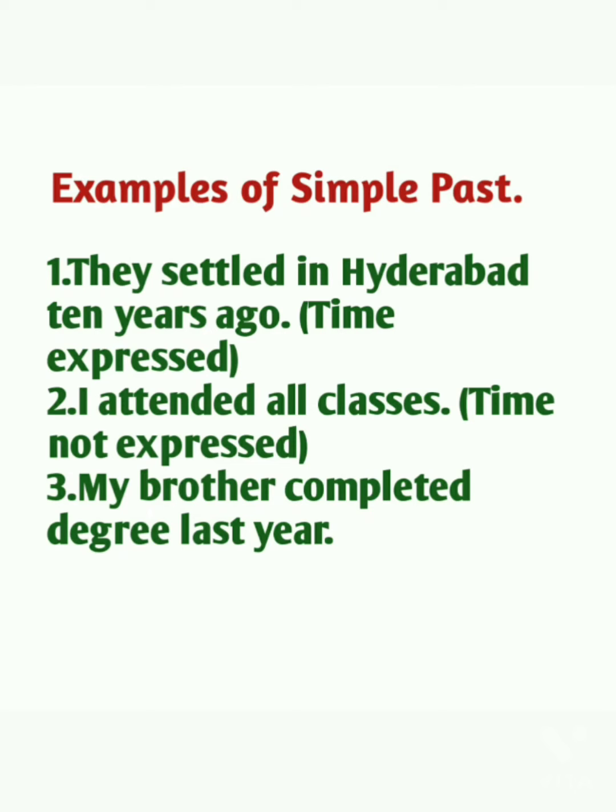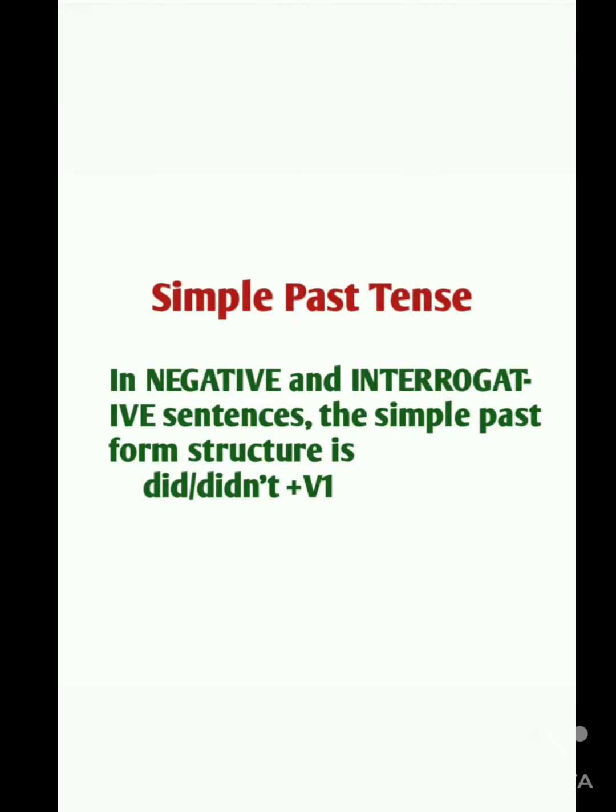So any action which is completed some time back or long time ago is considered to be simple past tense. Whenever we say it is simple past tense, the verb form which comes to our mind is V2. In simple past we usually use V2, but there is an exception for negative as well as for interrogative sentences.